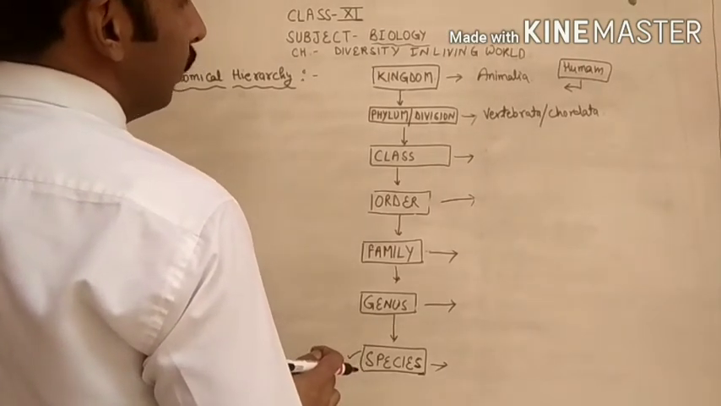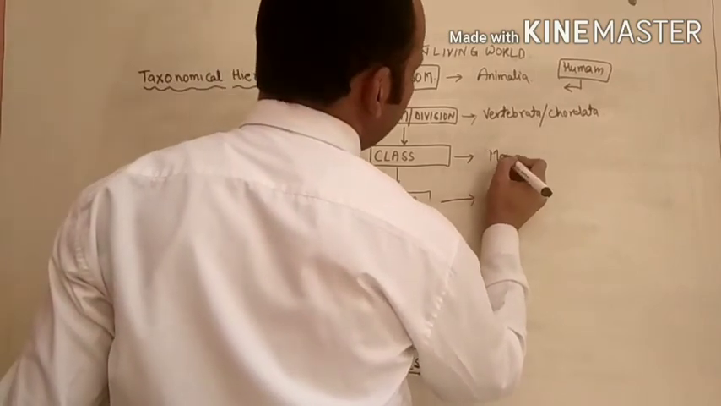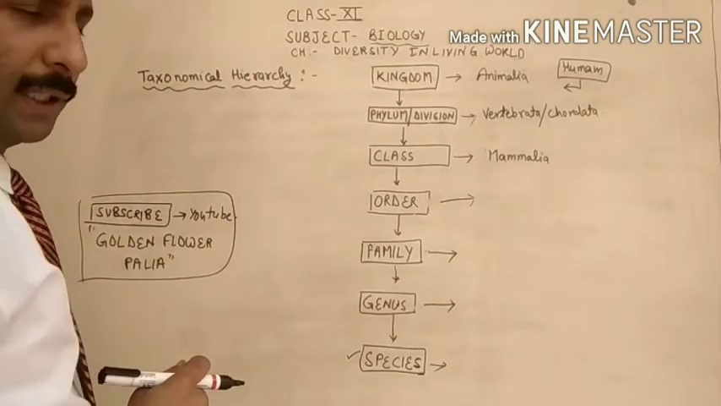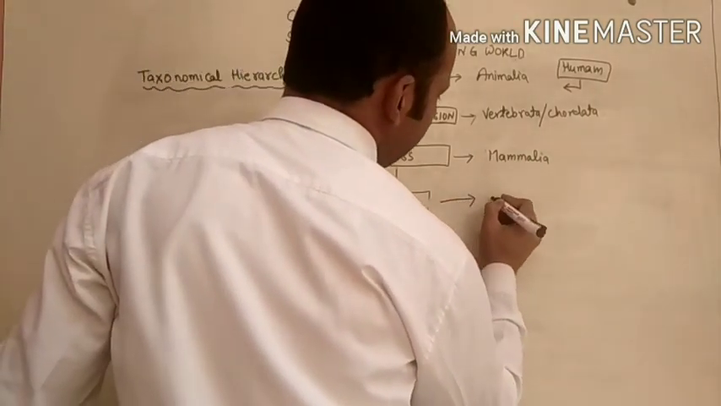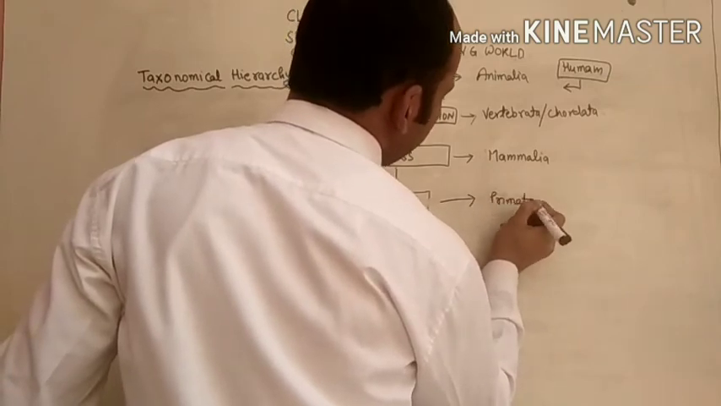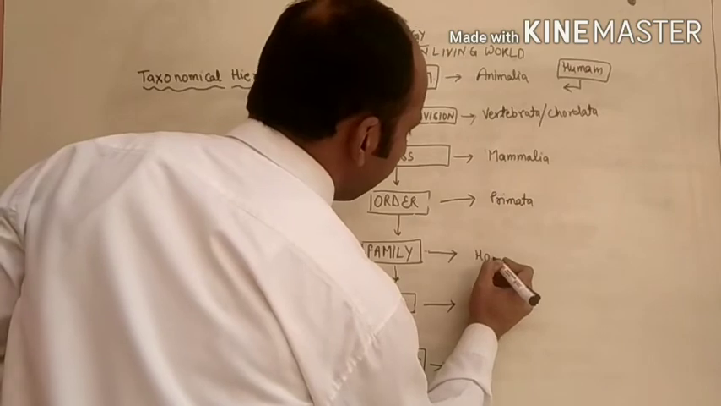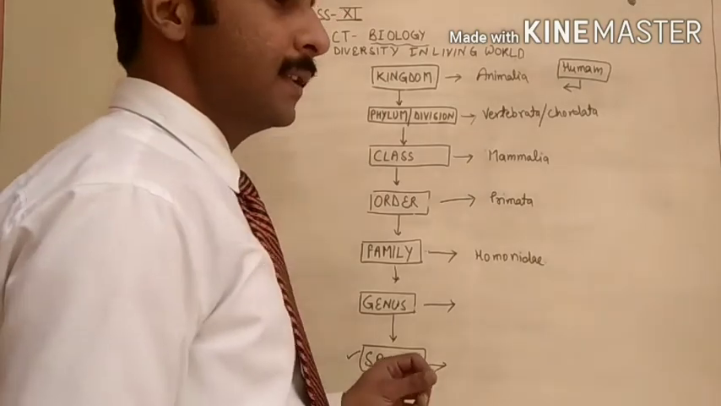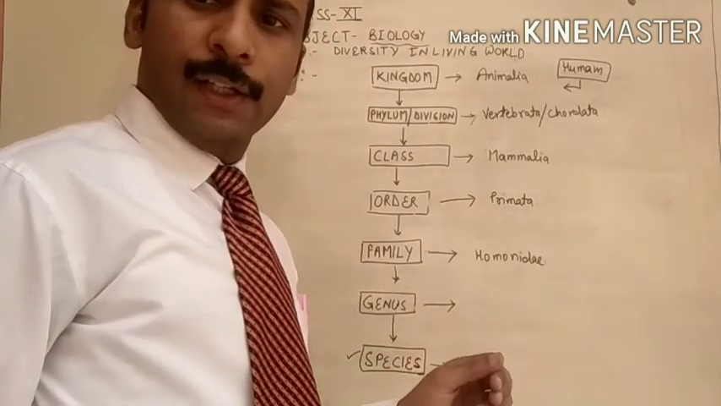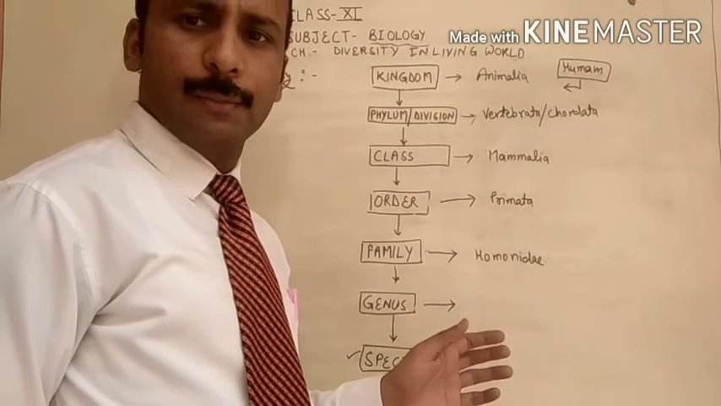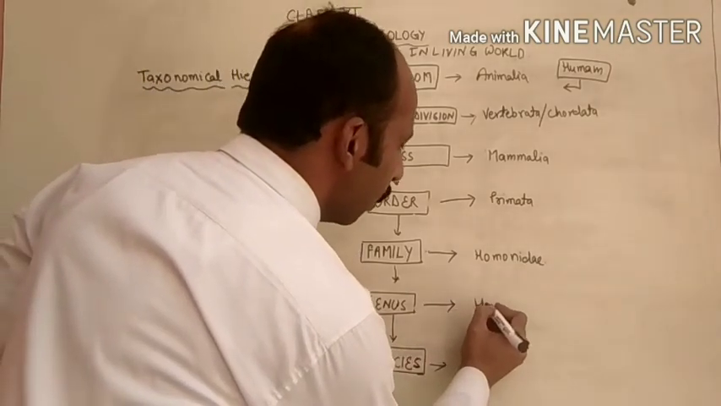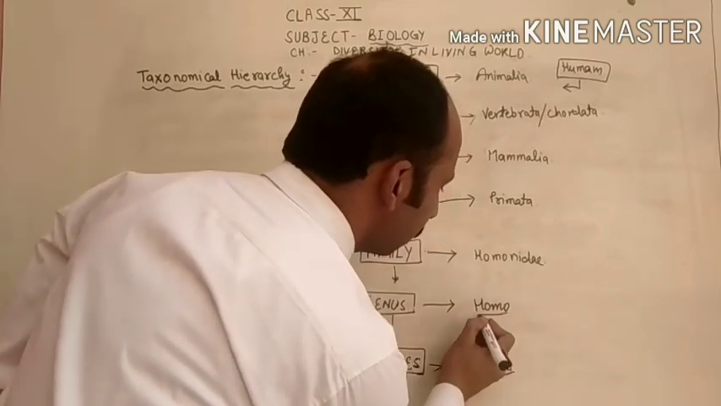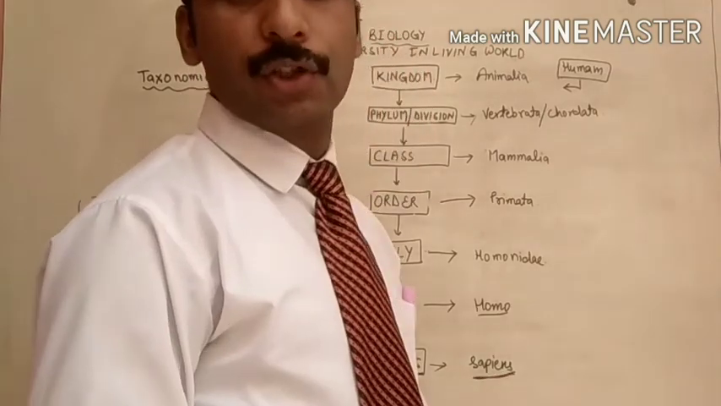Now class, as you know very well, humans also give birth to their young ones. So class Mammalia. Order Primata. Family Hominidae. Hominidae is the family in which humans, monkeys and different animals are included. Now genus Homo and species is Sapiens. Both are underlined separately. This is called the classification of human.